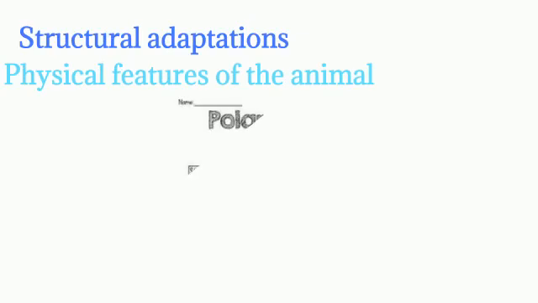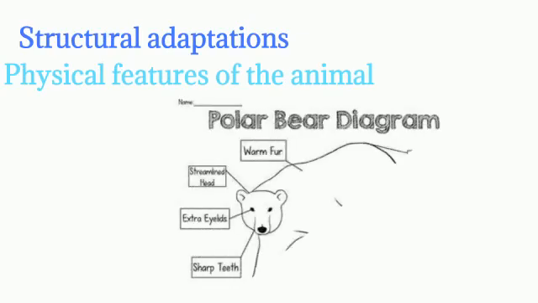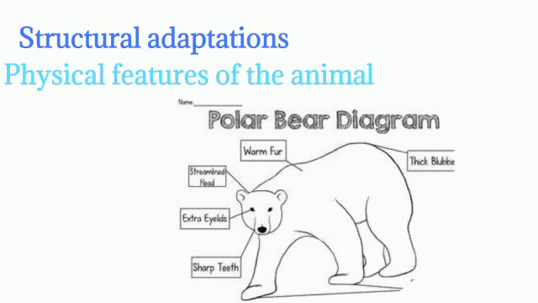There are three basic types of adaptation seen in an animal. First is structural adaptation. Changes in a physical feature of the animal is called structural adaptation. Example, polar bear. It has thick fur and short ears to reduce heat loss.